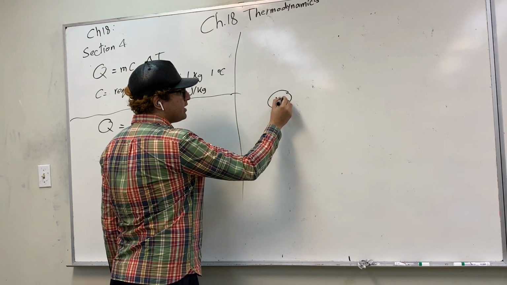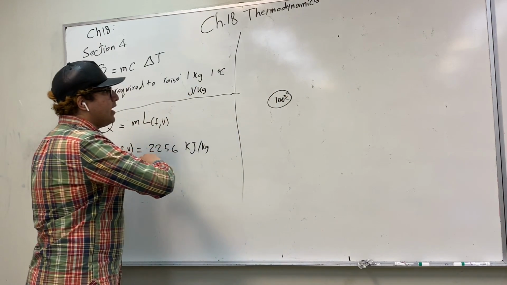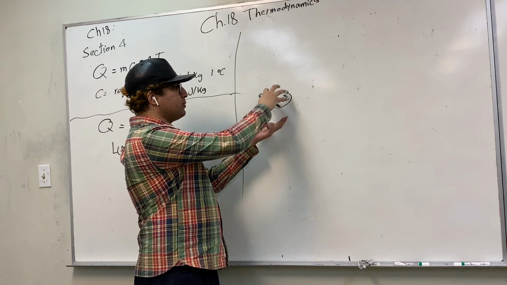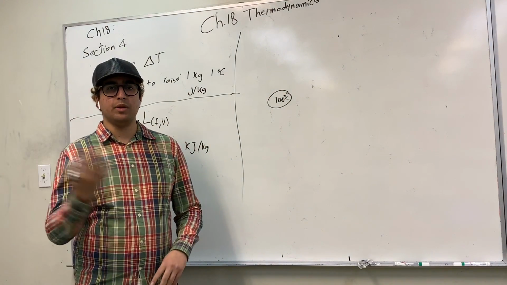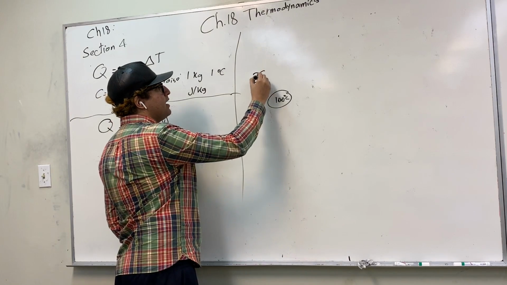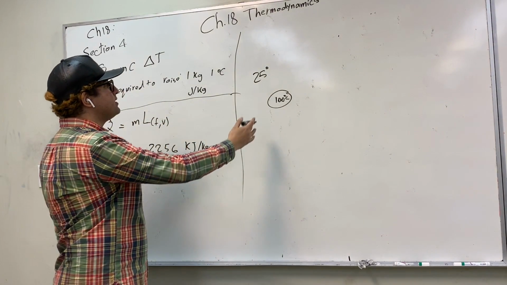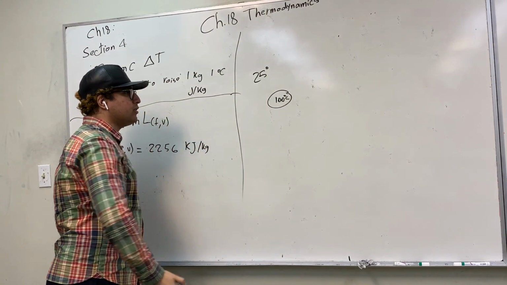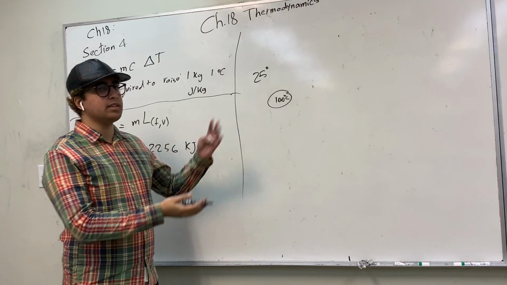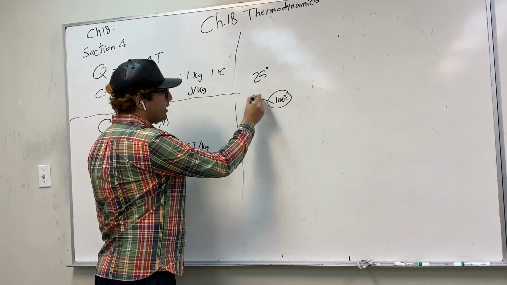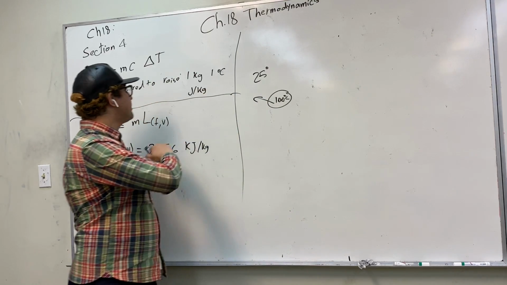and the ball is at 100 degrees Celsius. And we take this ball out of the oven and put it here in this room. The room temperature is 25 degrees Celsius. So what's going to happen is that the ball will try to come to thermal equilibrium with the atmosphere. So heat will be flowing from the ball to the atmosphere.